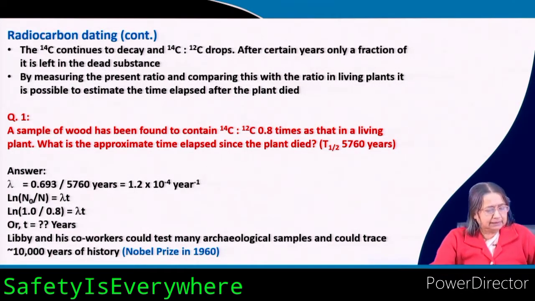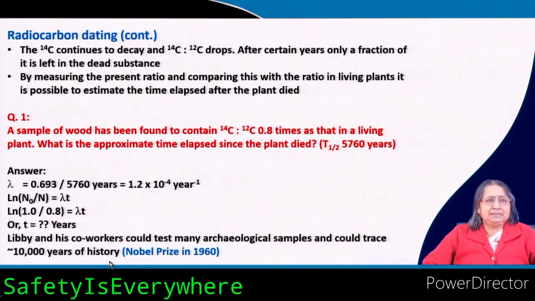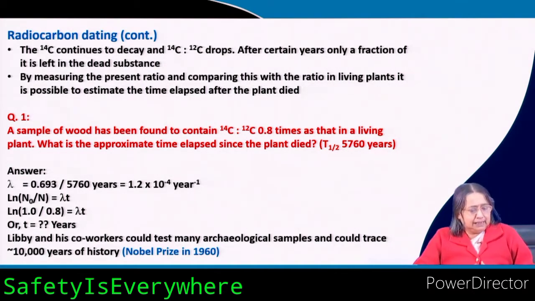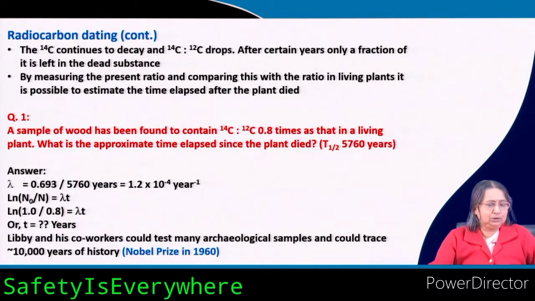And Libby and his co-workers could test many archaeological samples and could trace 10,000 years of history. They have examined many samples, a huge amount of work they have done. Okay. It is a new principle, right? And then the Nobel Prize in 1960 was given to Libby. Okay. Now, let us do one problem, then you will understand.